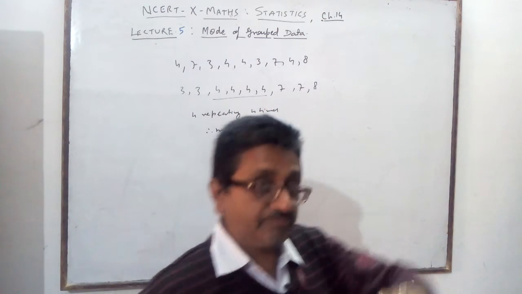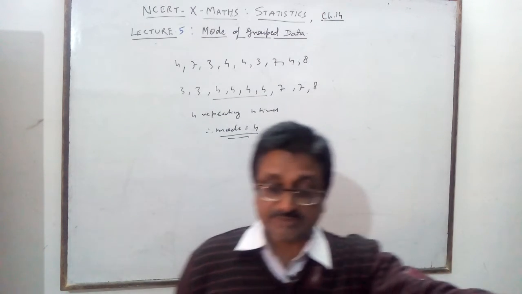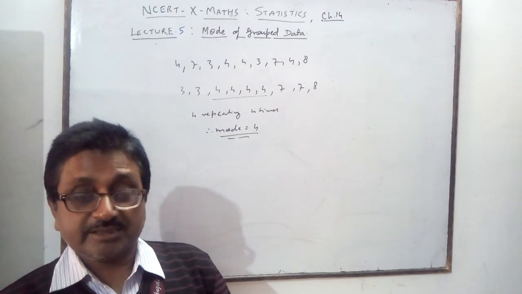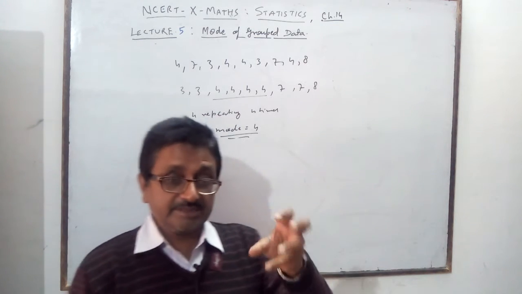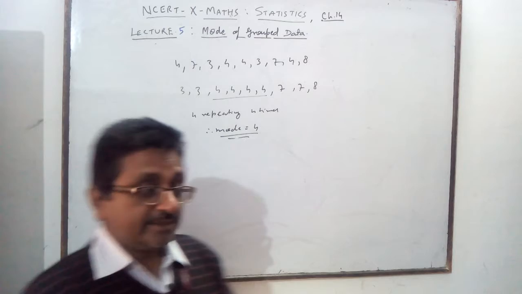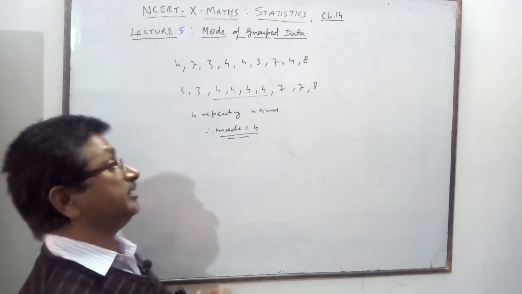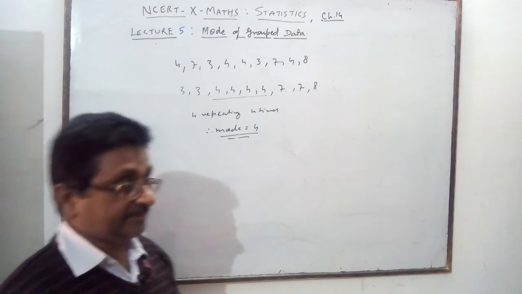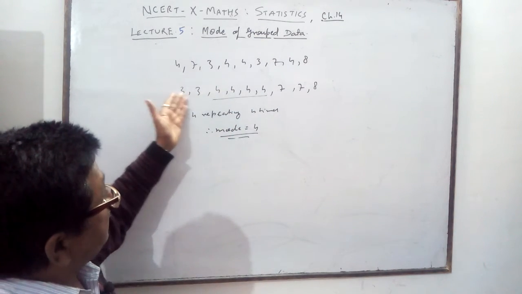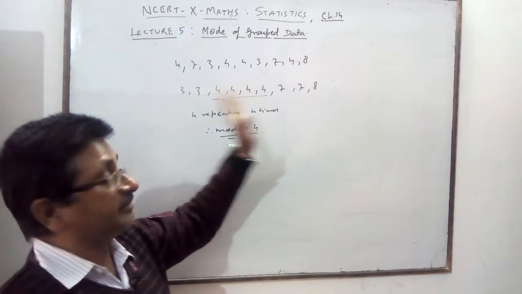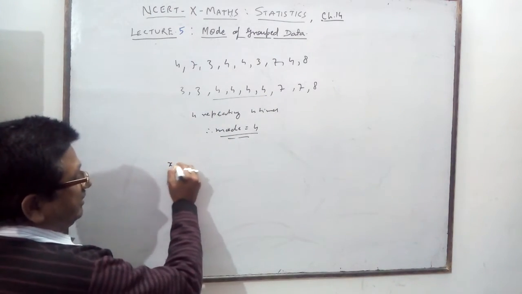So the mode may be the first observation, maybe the second observation, maybe the last observation. It is called a measure of central tendency, but central means center only in the median and the mean. Median is the middlemost value, mean is the per person average. Mode may be any number, but it is always a number from the data, maybe the first number, the last number, or the middle number, whichever is repeating the maximum number of times.